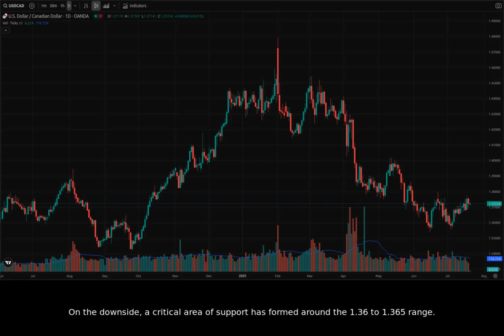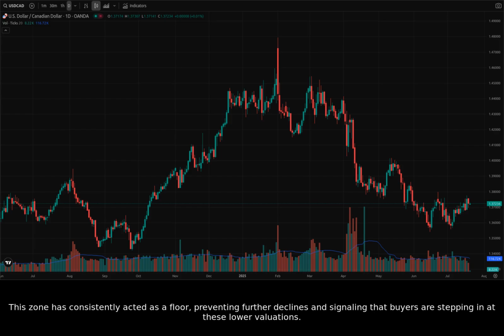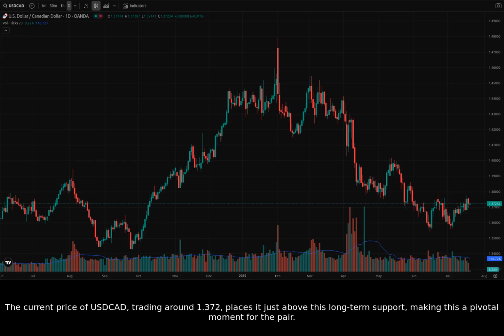On the downside, a critical area of support has formed around the 1.36 to 1.365 range. This zone has consistently acted as a floor, preventing further declines and signaling that buyers are stepping in at these lower valuations. The current price of USDCAD, trading around 1.372, places it just above this long-term support, making this a pivotal moment for the pair.